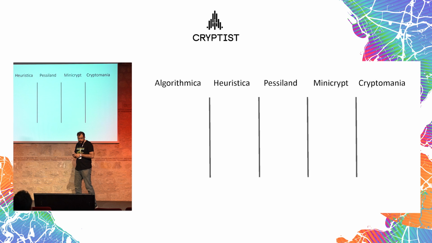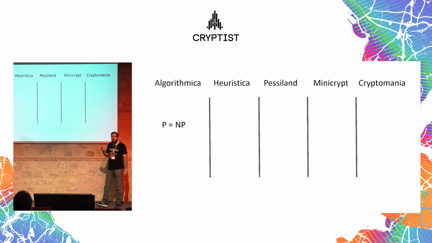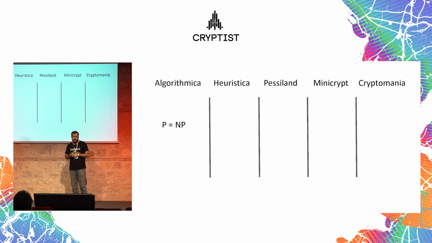So in Algorithmica, P is equal to NP. So hard problems don't exist in this complexity theoretic sense. For every easily solvable instance, given a solution, if we can efficiently verify the solution, we can actually compute that solution as well in polynomial time. This is what we mean by not being hard.